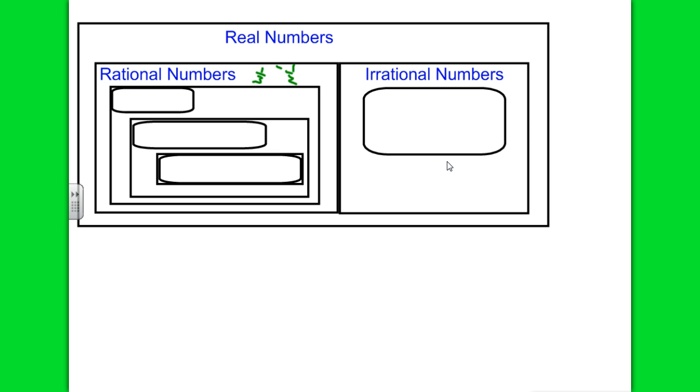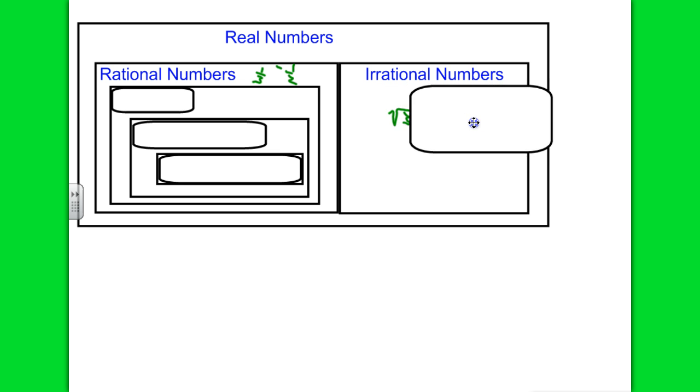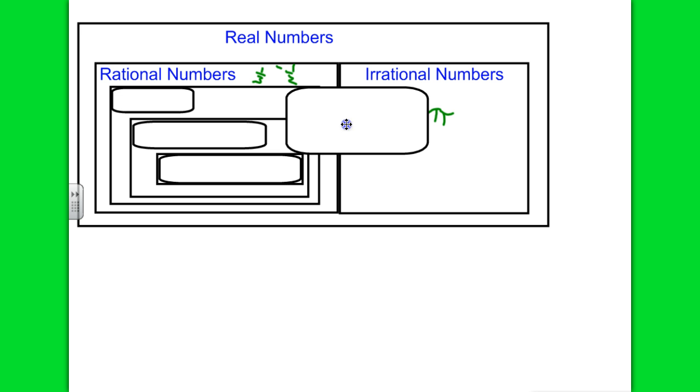There aren't as many subsets. There aren't a lot of subsets for irrational numbers. We know pi is an irrational number. And like Moya said, it's a circumference divided by the diameter of a circle. That's how that was found. We'll talk about that more when we get to areas pretty soon.